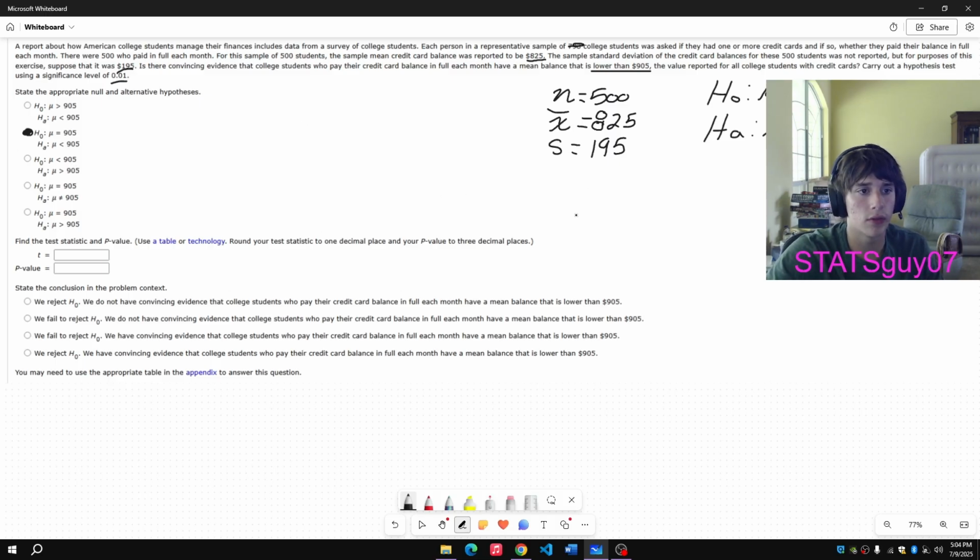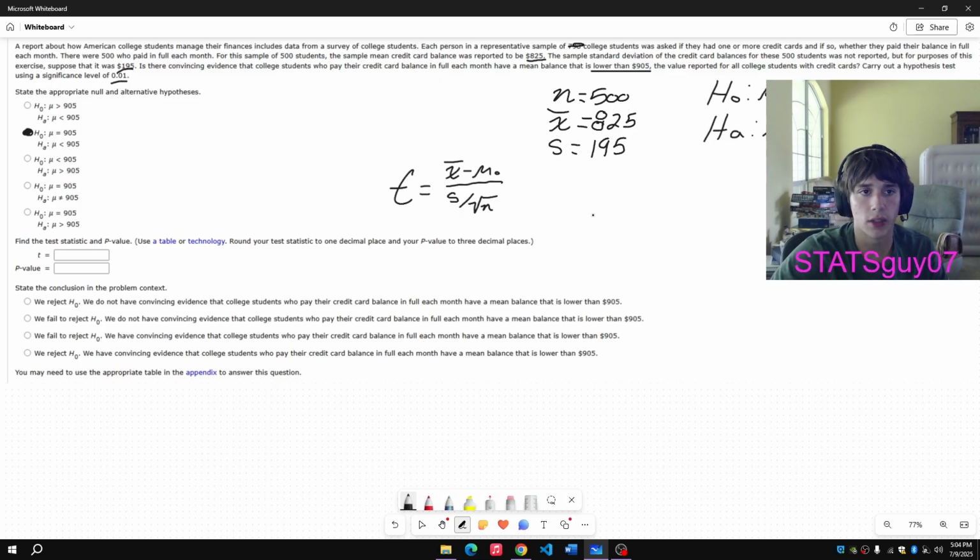So we'll now solve for the t-statistic and the p-value. The equation for a t-statistic is t equals x bar minus the hypothesized mean over s divided by the square root of n. As you can see, we have x bar, we have the hypothesized mean value, we have s, and we have n. So we can just fill out this equation.